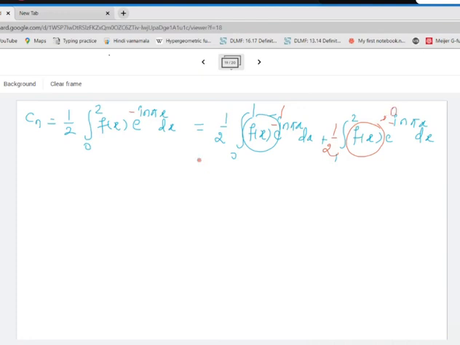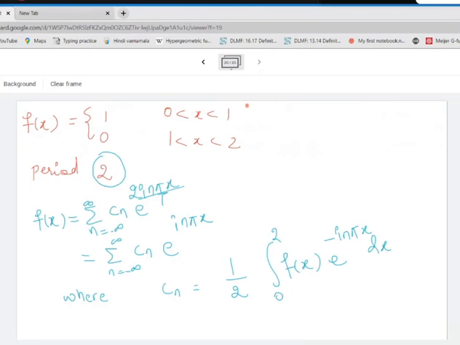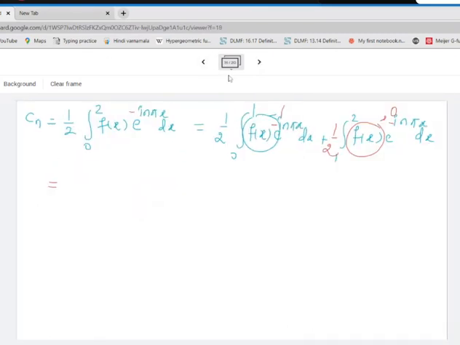So now this expression will become, what I had written, the minus sign is there. The moment I write it in the new slide, some mistake happens. So see over here, what we have is 1 by 2. See this, the entire second expression is gone, so only this part has to be evaluated. Integral 0 to 1, this is 1, e raised to minus i n pi x dx. I don't have anything else.